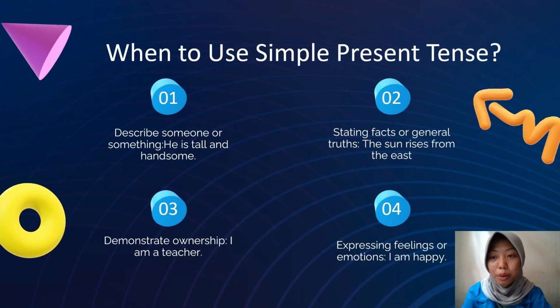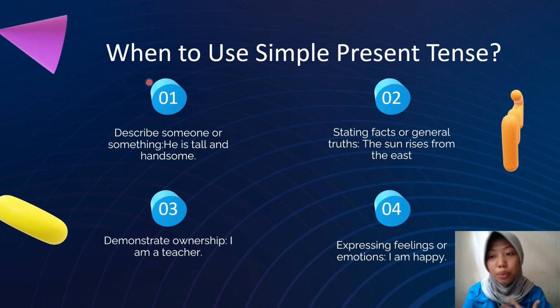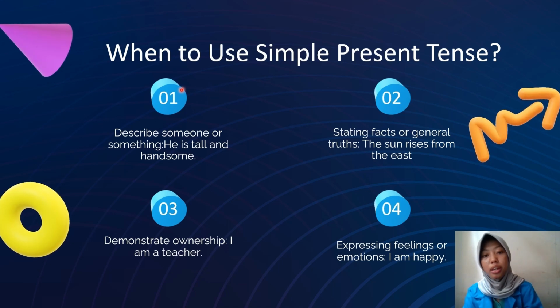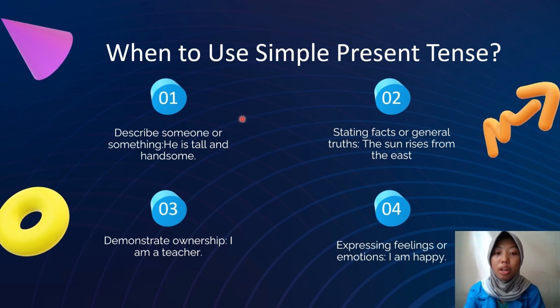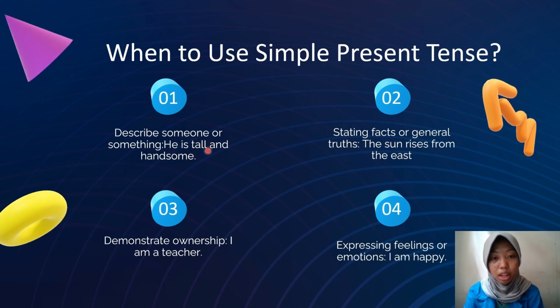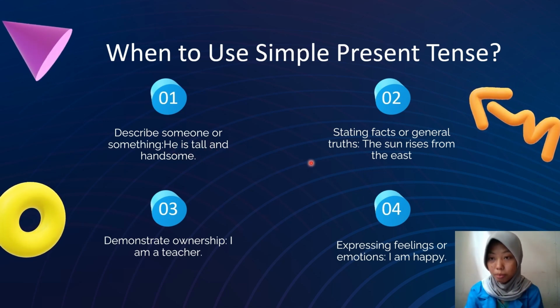Well, guys, maybe you are wondering, when do we actually use the simple present tense? Okay, number 1, describe someone or something. Here I have an example: he is tall and handsome. When we say he is handsome and he is tall, it describes a person. And number 2, stating a fact or general truth.